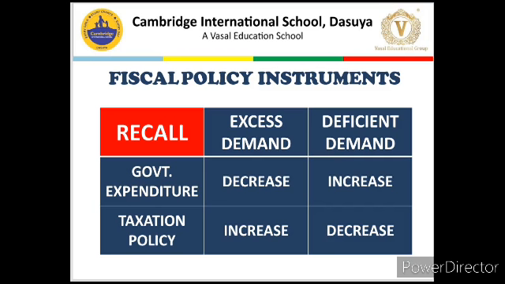As far as taxation policy is concerned, in excess demand, government should increase the rate of tax to decrease the disposable income and negatively affect AD. In deficient demand, government should do the opposite. Government should decrease the rate of tax to increase the disposable income, which will positively affect AD in the economy.